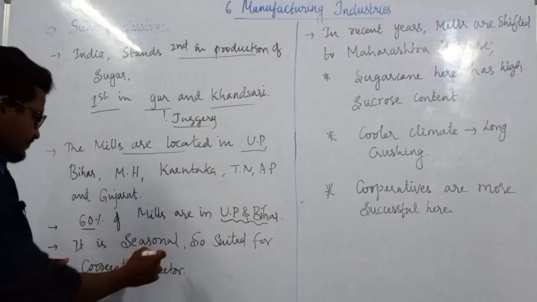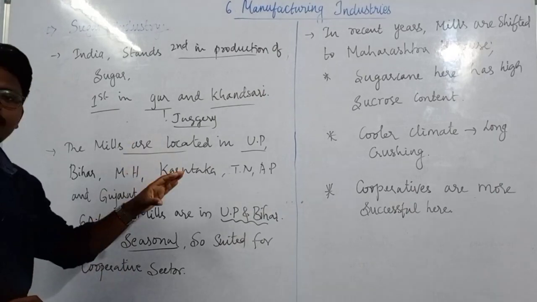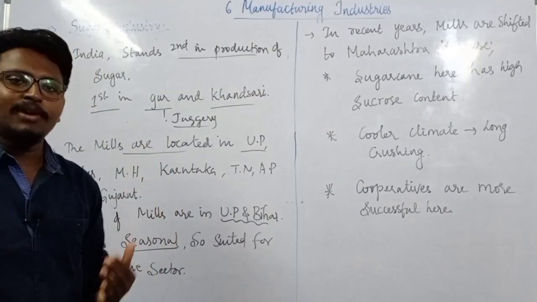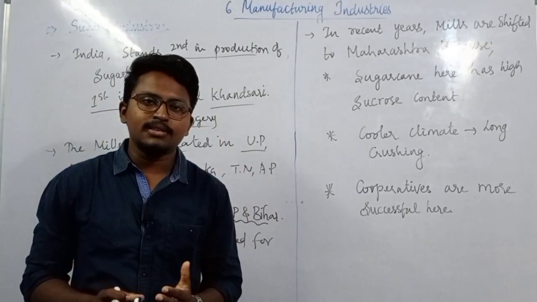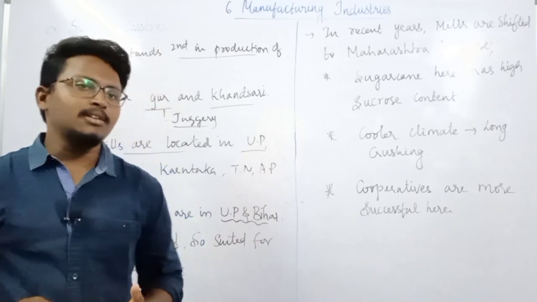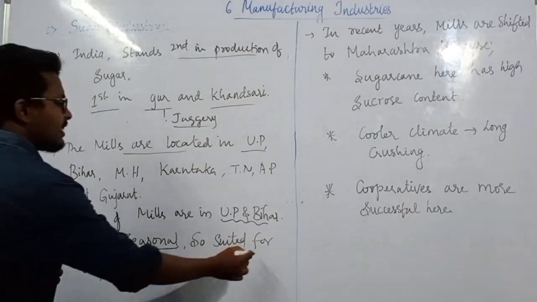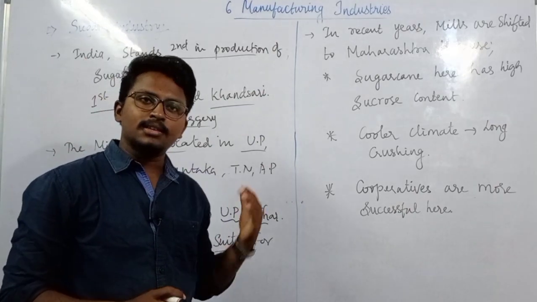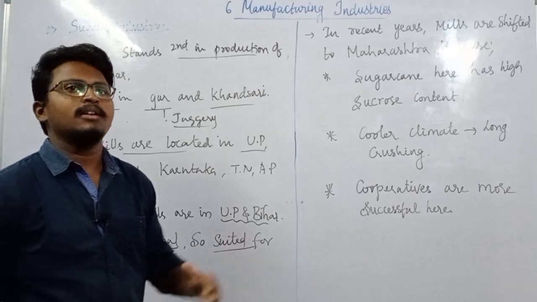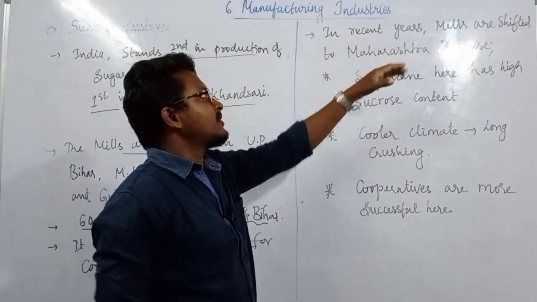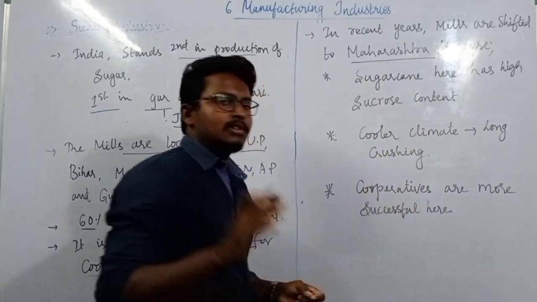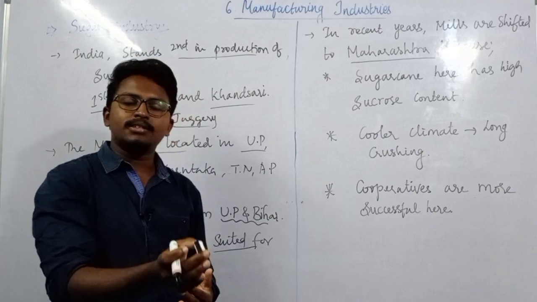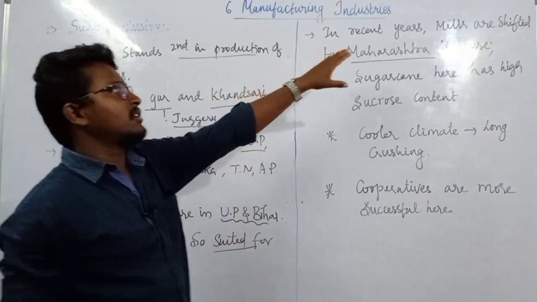And since this sugarcane industry is seasonal in nature, which means it operates only in one particular season when the sugarcane is harvested, it is highly suited for the cooperative sector. But in recent times, this industry has been shifting to Maharashtra. Most of the industries were usually located in UP and Bihar, but slowly they started shifting towards the south, especially Maharashtra.